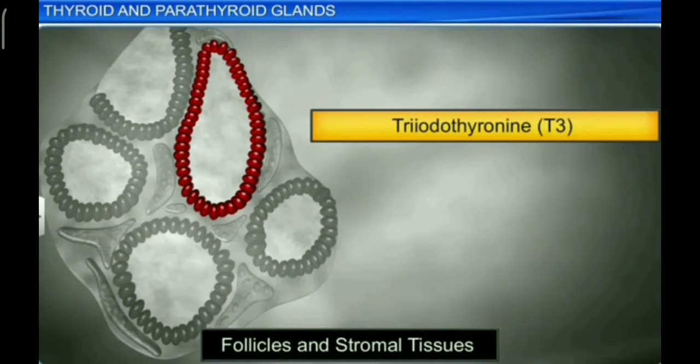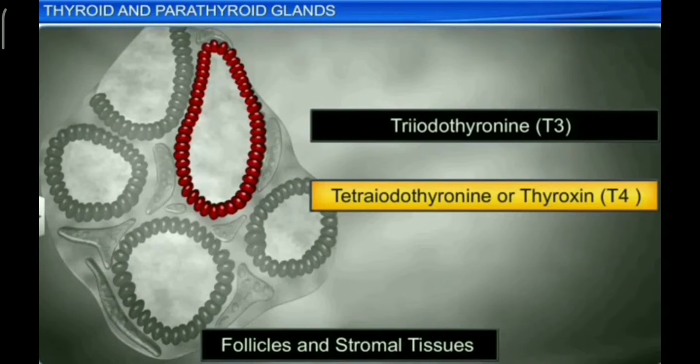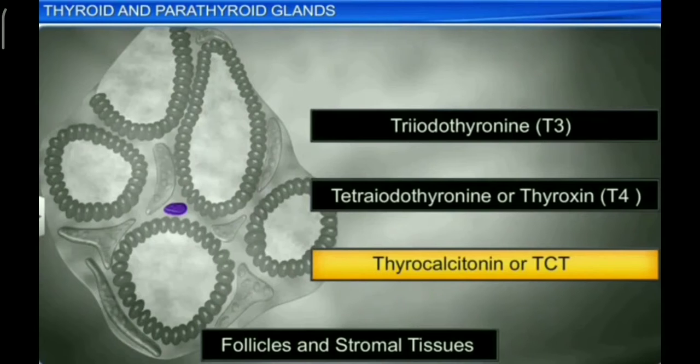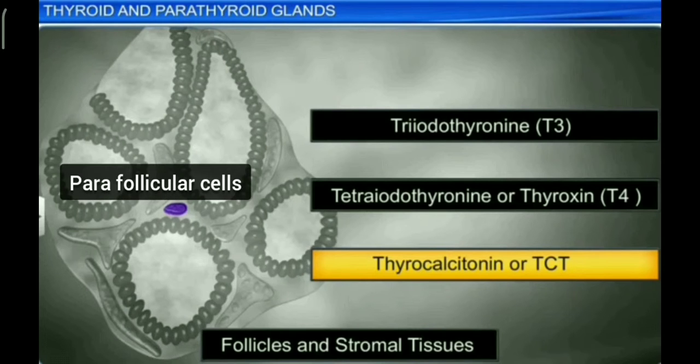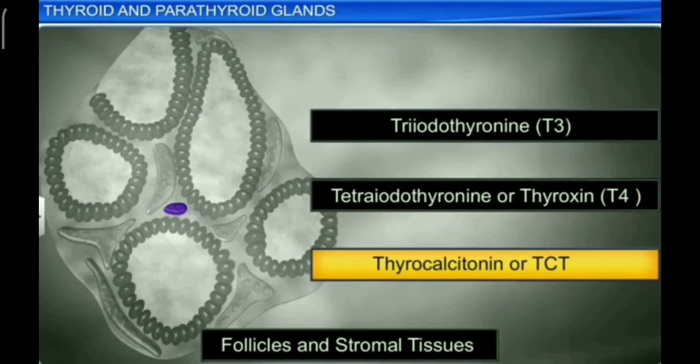Thyroid gland is stimulated to secrete its hormones by thyroid stimulating hormone. The two hormones secreted by follicular cells are thyroxine and triiodothyronine. Parafollicular cells or C cells produce calcitonin hormone, which regulates calcium metabolism. It is also called thyrocalcitonin or TCT.